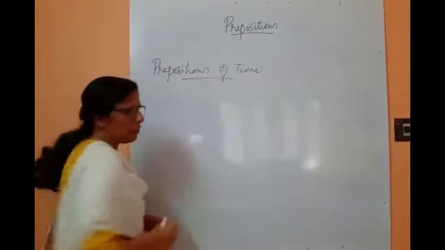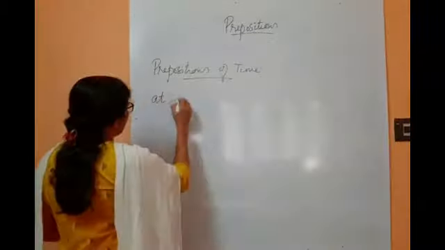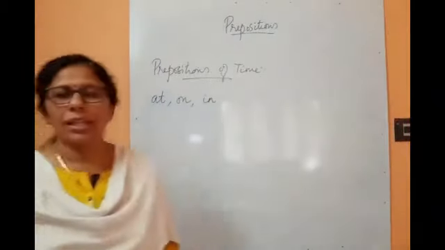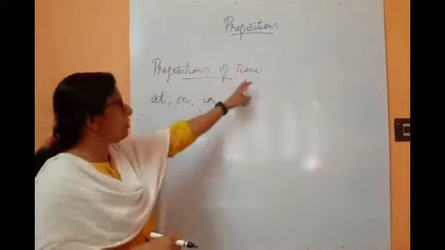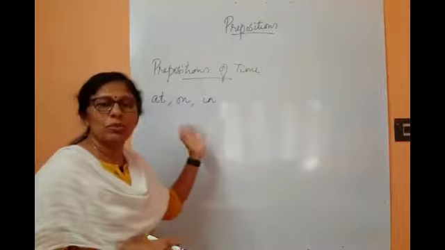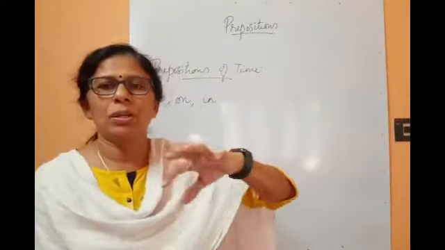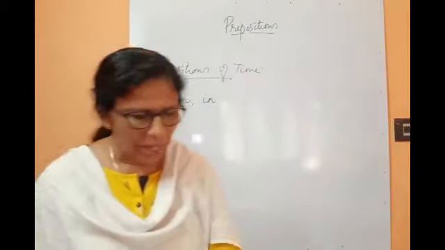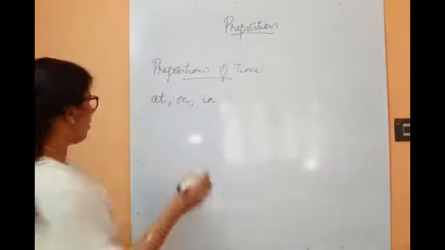And which are the prepositions of time? Prepositions of time are at, on, and in. Okay, so these three, and we know that doesn't mean that these prepositions are used only for time. Other than that, also we'll use the same prepositions. So for preposition of time, when we mention about the time, these are the three prepositions that we use in sentences. Okay, and first one is, and at denotes a definite point of time.